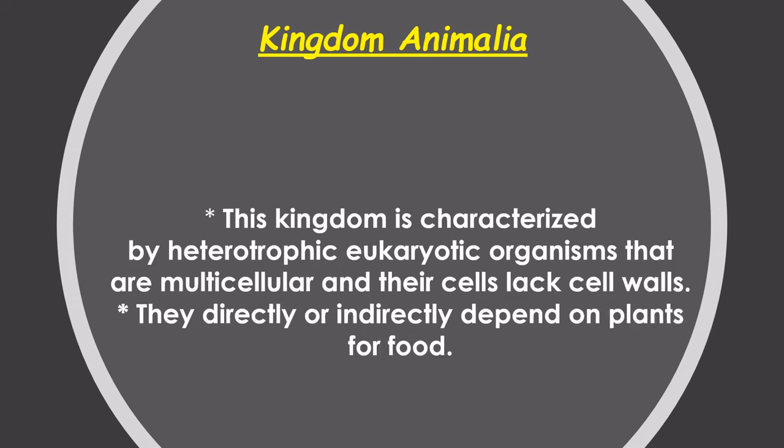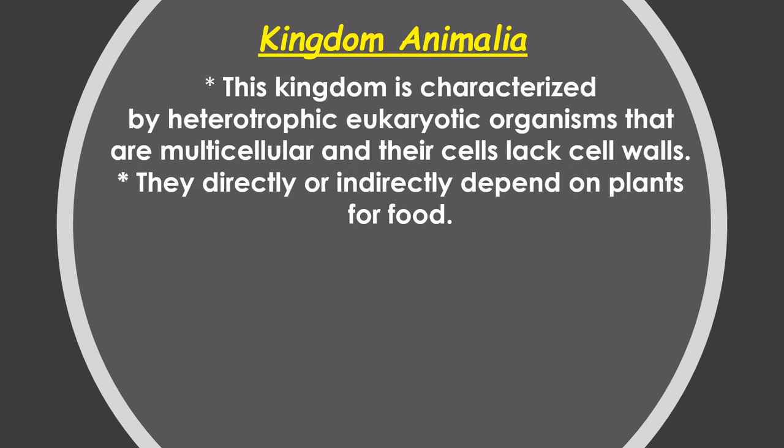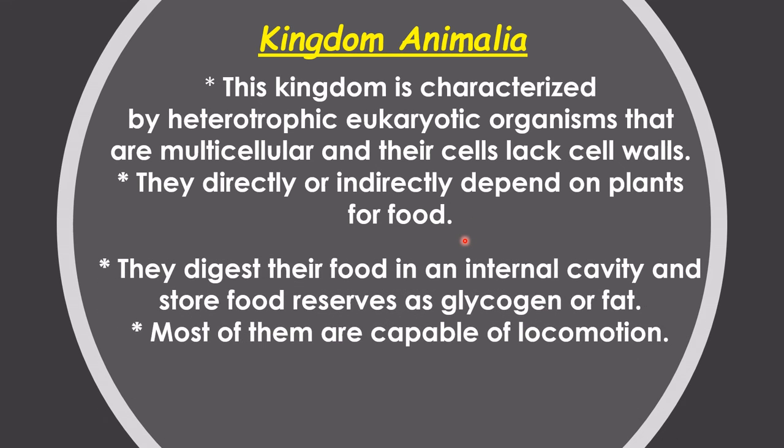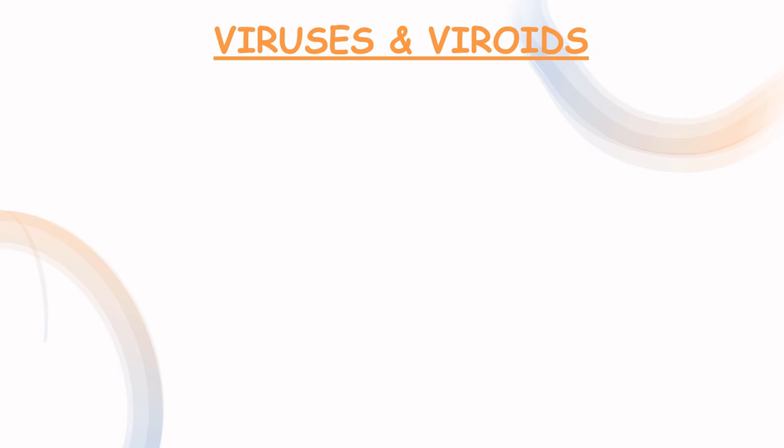Similarly, the kingdom Animalia of Whittaker is characterized by the presence of heterotrophic eukaryotic organisms that are multicellular, and their cells lack cell walls. There is no cell wall. They directly or indirectly depend upon plants for their food, may be herbivorous or carnivorous, and they digest their food within an internal cavity. They store food reserves as glycogen or fat, and most of them are capable of locomotion also. That's one of the differences between Plantae and Animalia.